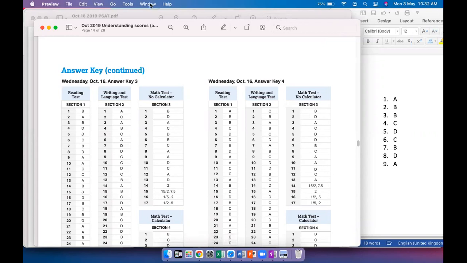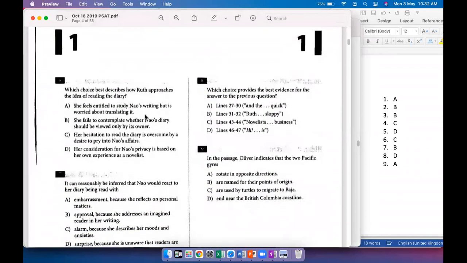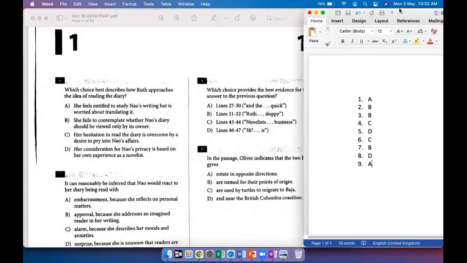Okay, so question 6, when that debate between C and D, actually the right answer is D. So let's just mark that.